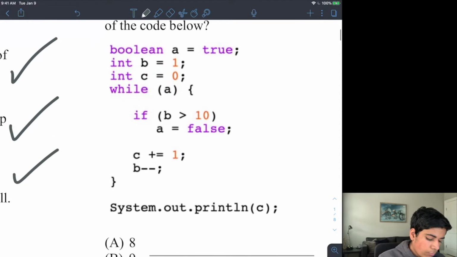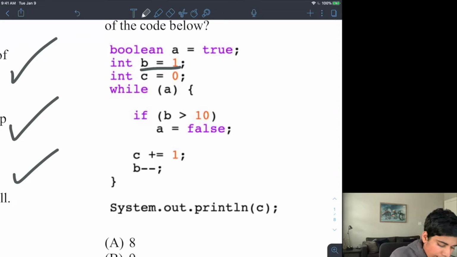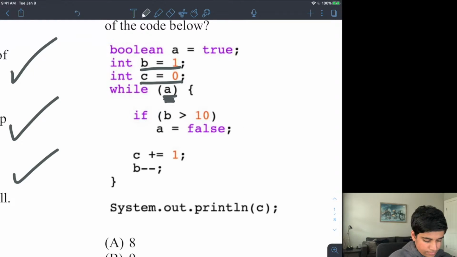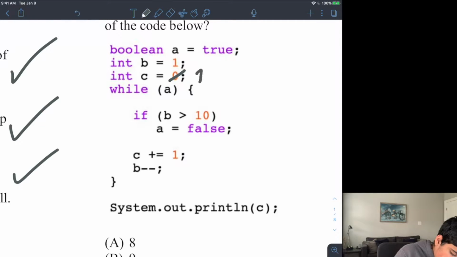And then I have while A. I have B equals 1, and I have C equals 0. And then I have while A. So while A is true, if B is greater than 10, then A is equal to false. So right now, B is not greater than 10, so this does not happen. So then I add 1 to C, and I subtract 1 from B.